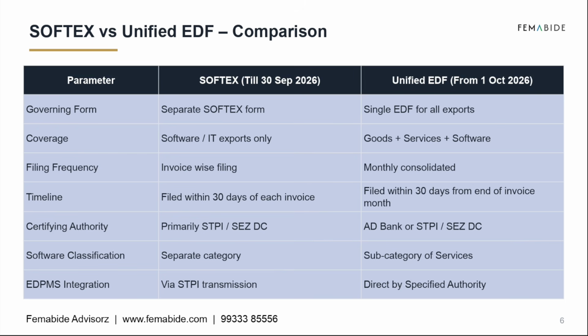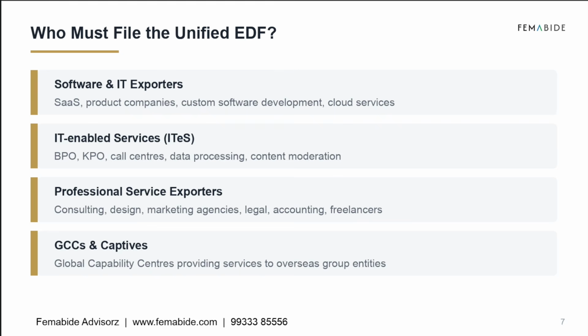Under the new regime, your authorized dealer bank can also certify the declaration. Software is no longer treated as a separate category. Instead, it becomes a subcategory of services. Finally, EDPMS integration becomes more direct through the specified authority. Who must file a Unified EDF?